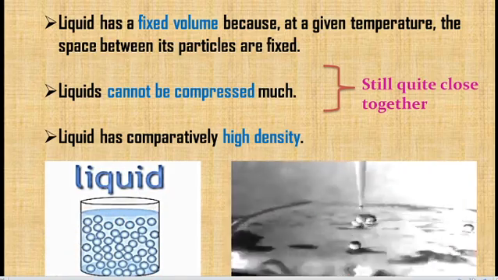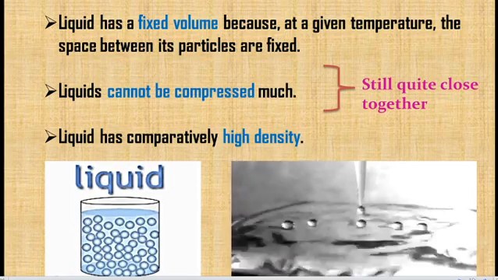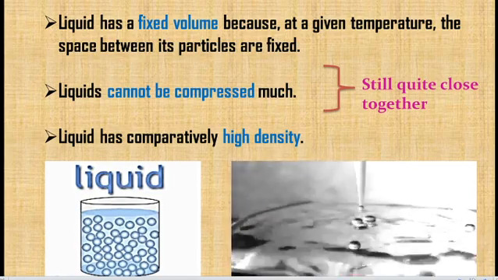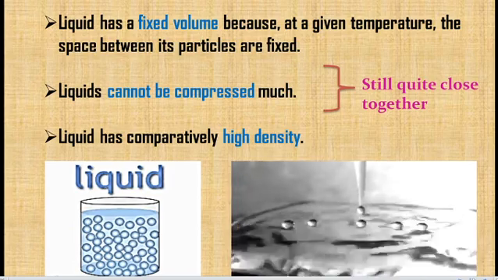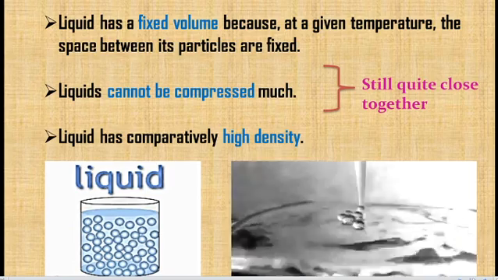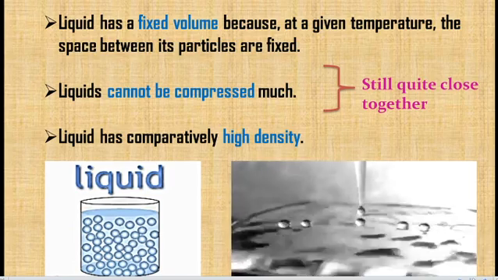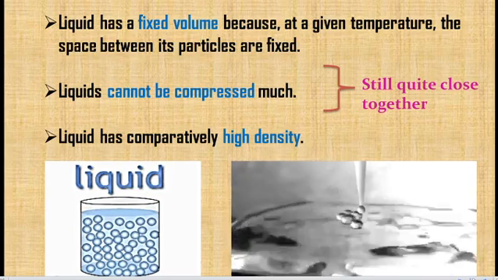And the next, liquid has a fixed volume. They do not have a fixed shape, but they have a fixed volume. They are not closely packed, but they are fixed in a random manner. You can take a 1 liter bottle. You are pouring water into that bottle.